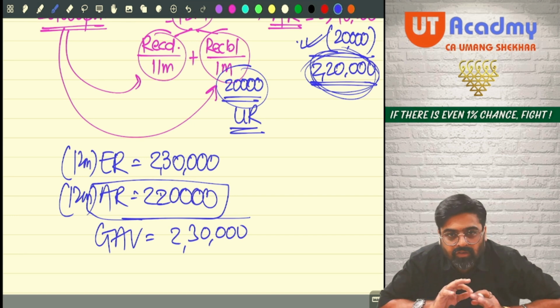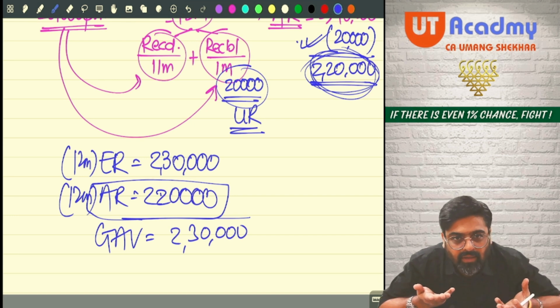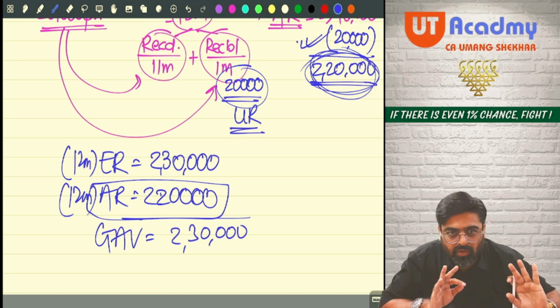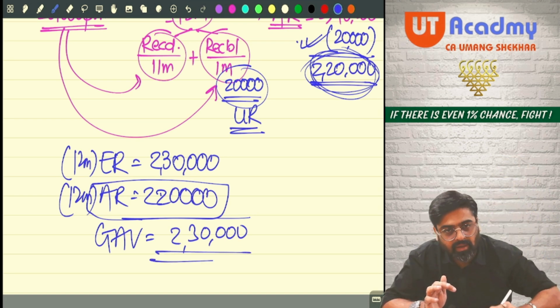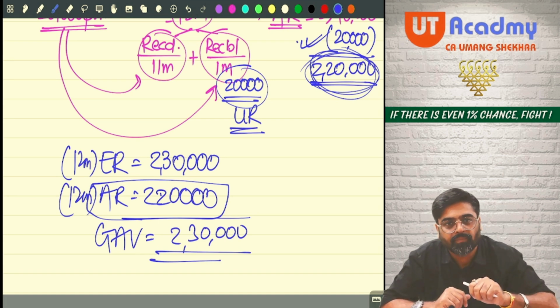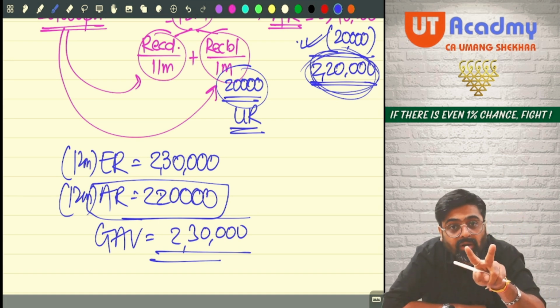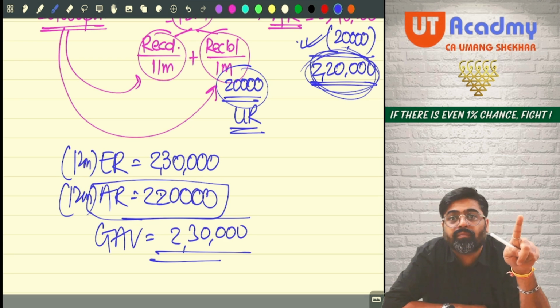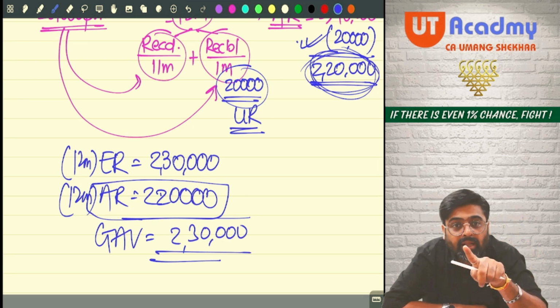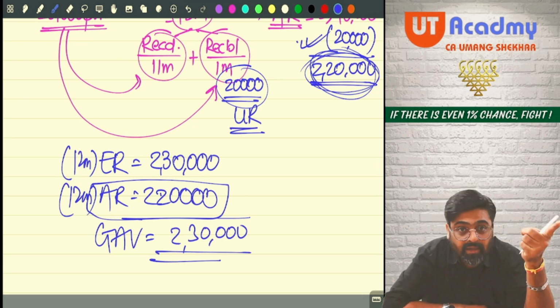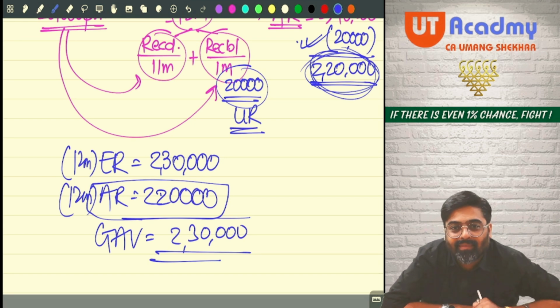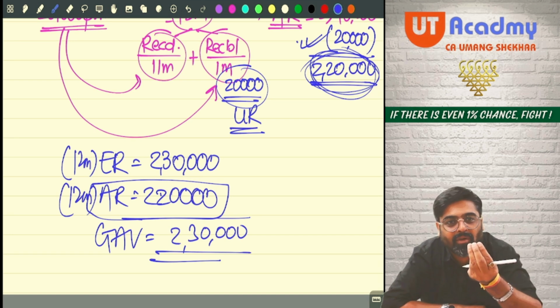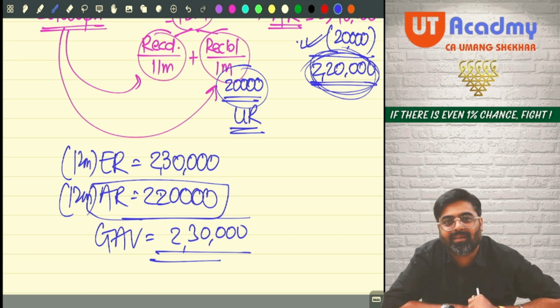Now, since there is no vacancy, expected rent is higher, only that amount will be treated as your GAV. Don't you think even after having 20,000 rupees of unrealized rent, you are not getting the benefit of reducing the entire 20,000? Still 10,000 is included here. You are getting the benefit of only 10,000.